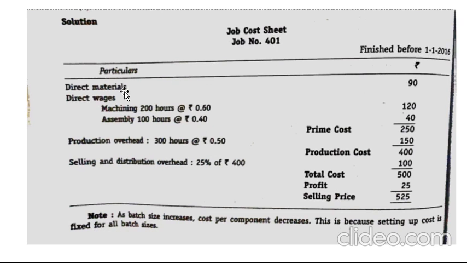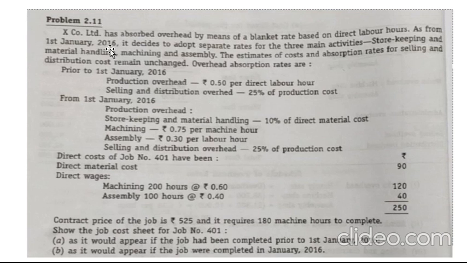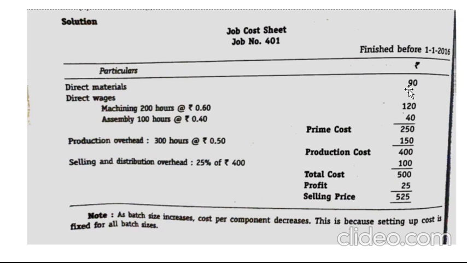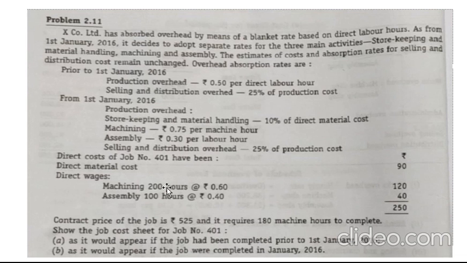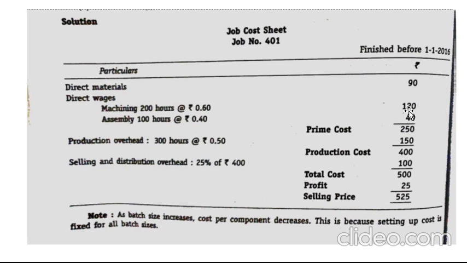So your direct expenses as per the question: direct material cost is 90 rupees, so you have considered 90 rupees. Then your direct wages. Machining takes 200 hours. What is the rate? 0.60, so 200 into 0.60 will give you 120. Then assembly 100 hours at rupees 0.40, which will give you 40. So you have considered 120 and 40 here. The total of your direct expenses will give you your prime cost, which is 250.